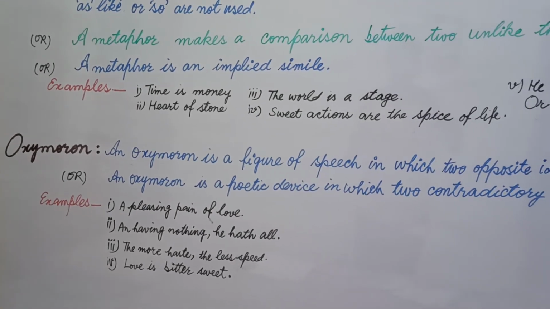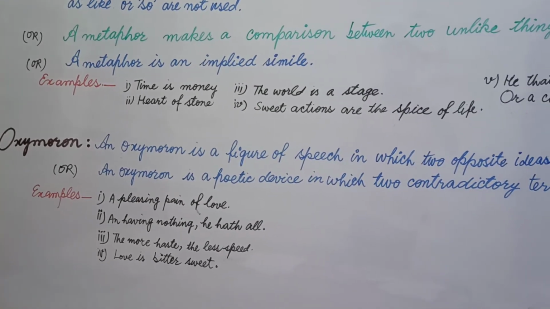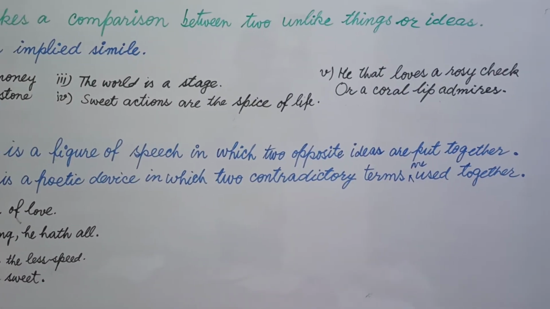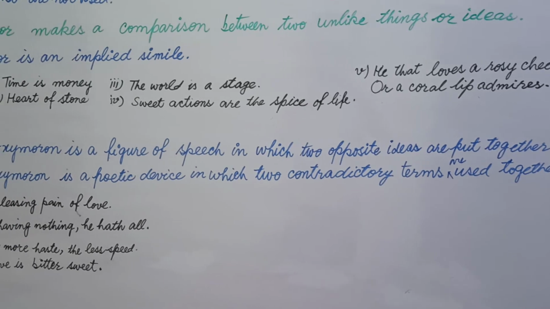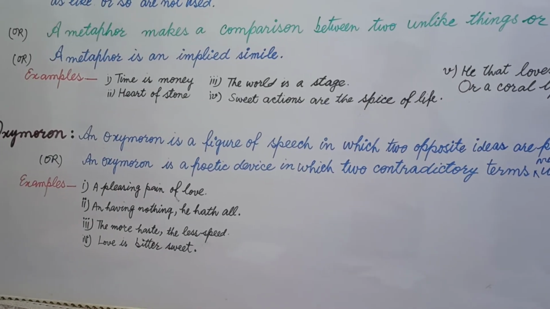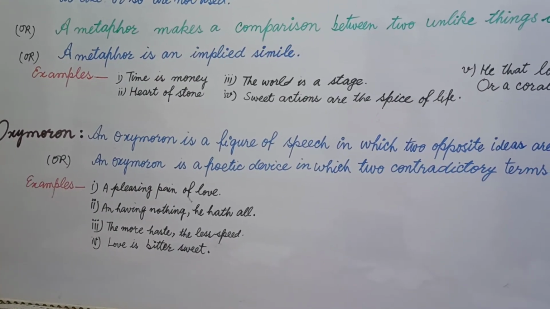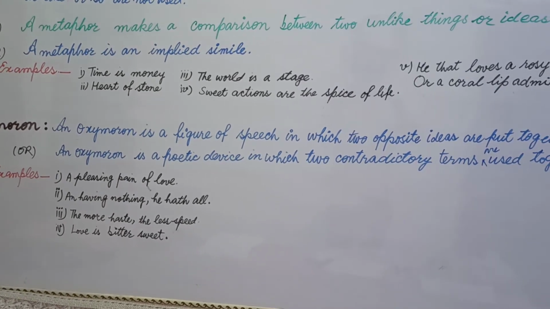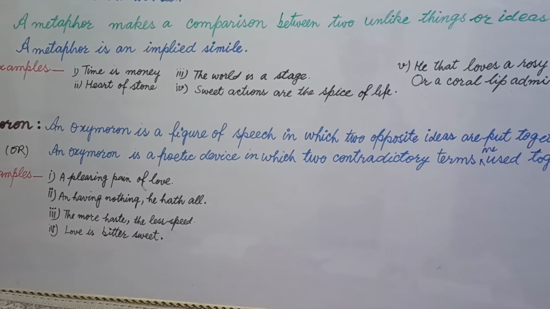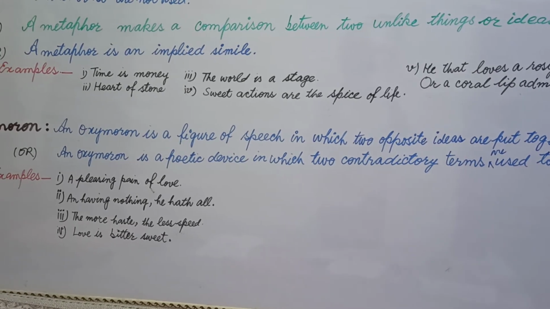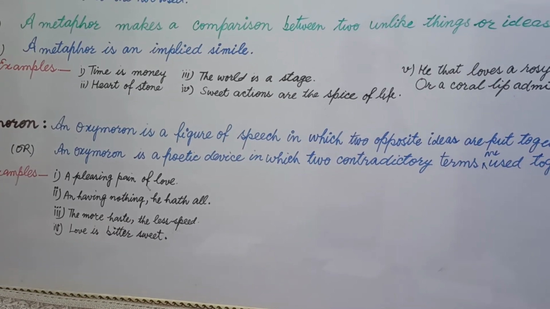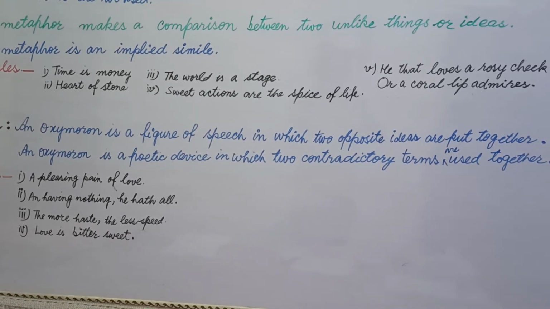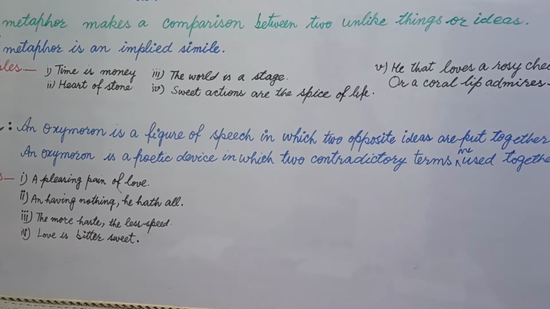Now you see, in oxymoron, a figure of speech, we use two opposite ideas together. Now let's see, because in board examination, especially UP board, a definition is given to write in examination, and you write one definition along with two examples, and you must learn the definition in proper and well knit words.